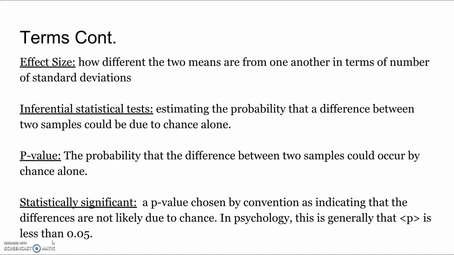More terms. Effect size is how different the two means are from one another in terms of the number of standard deviations. The inferential statistical test estimates the probability that a difference between two samples could be due to chance alone. The p-value is the probability that the difference between two samples could occur by chance alone. Statistically significant: a p-value chosen by convention as indicating that the differences are not likely due to chance. In psychology, this is generally a p-value less than 0.05.